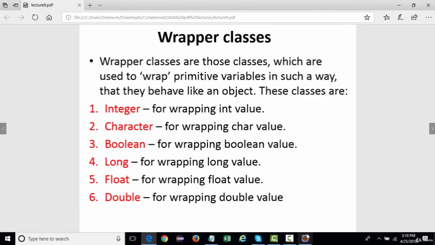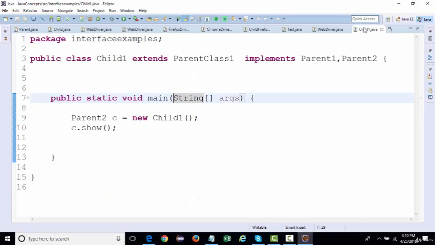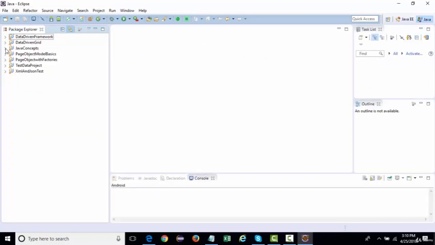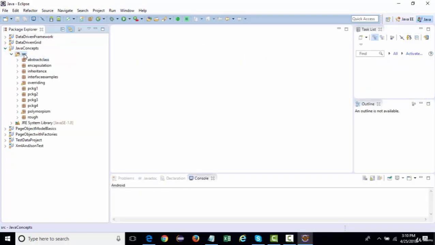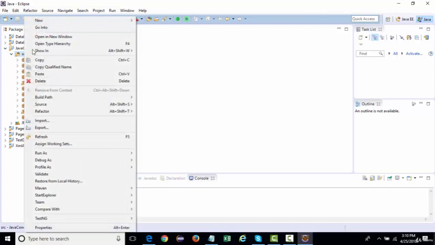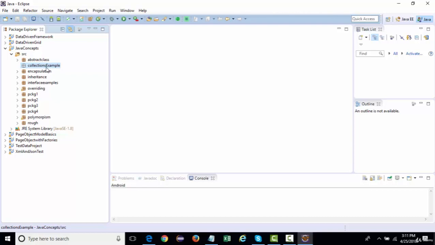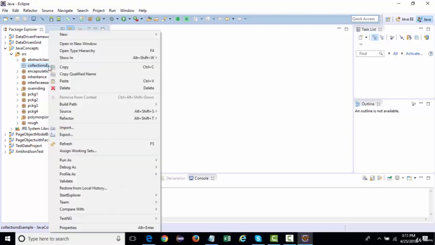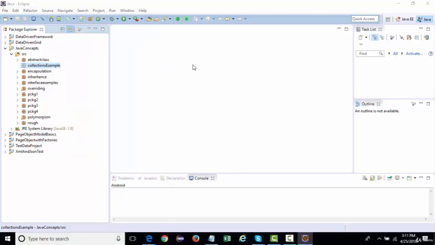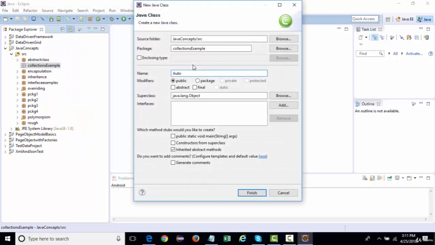Let's say I create a new class. First, we'll create a package, and I'll be creating a class over here. Let's name it AutoBoxing. We'll try to understand what auto boxing is, right?